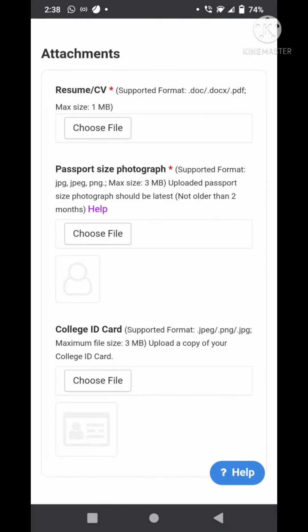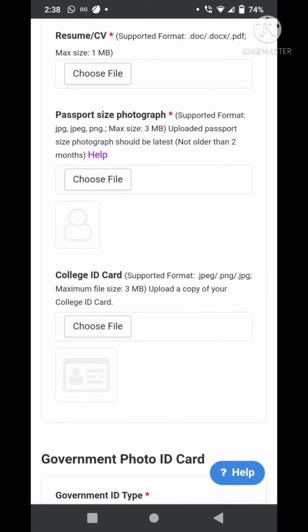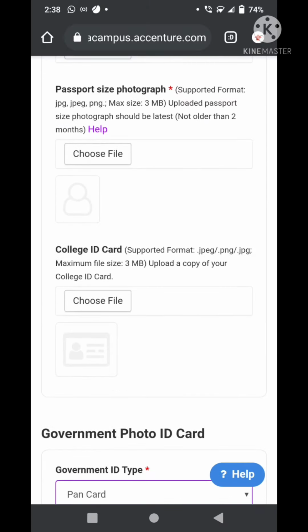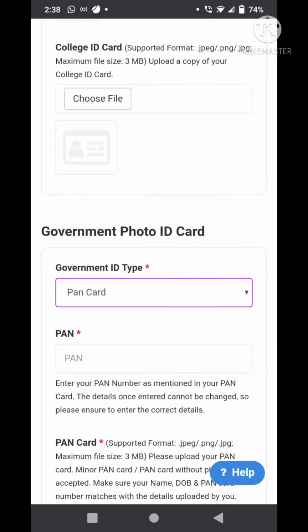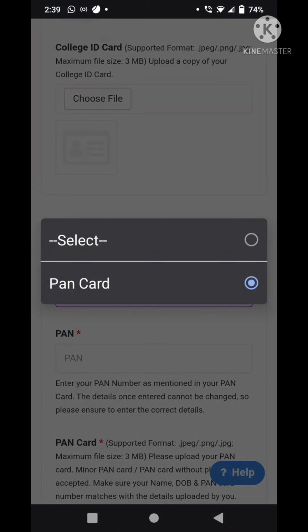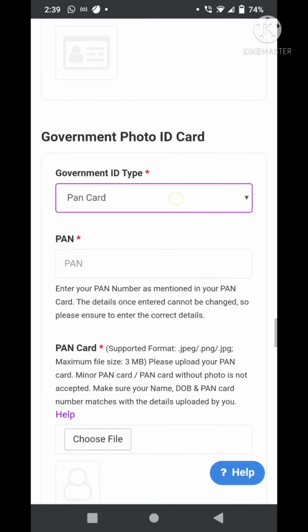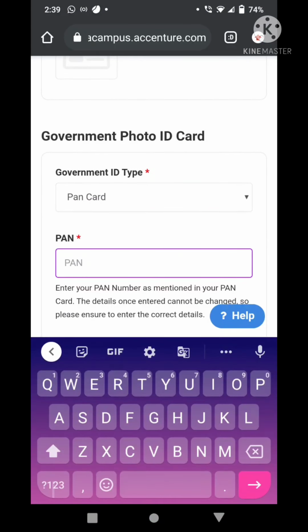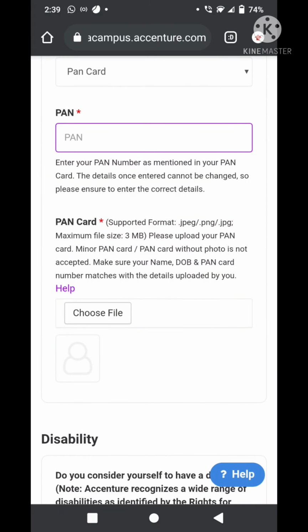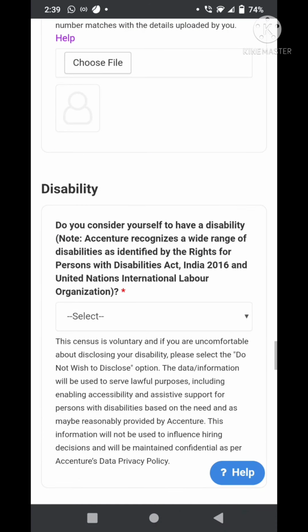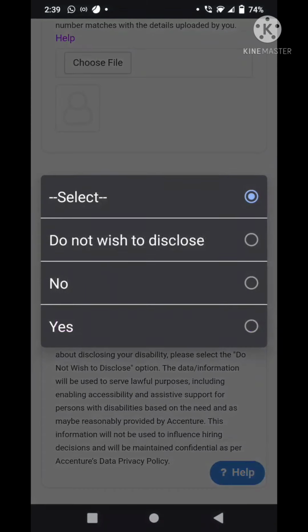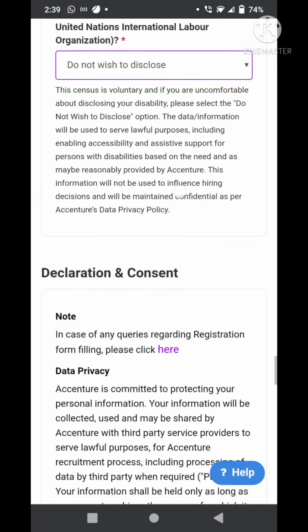And then you're supposed to upload a passport size photo of yourself, and then a college ID, which is optional. And finally, you're required to upload a government ID type. So the only option that you have here is PAN card. So yeah, and enter your PAN card number, and also like a photo of your PAN card should be uploaded. Also, if you have any sort of disability, select according to that. And if you do not wish to disclose, select that.